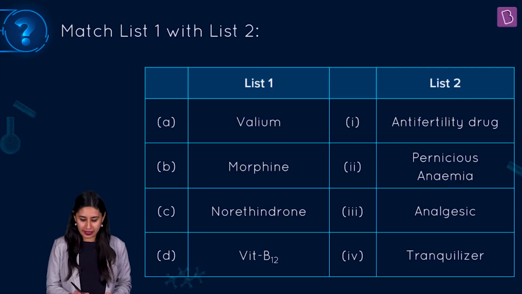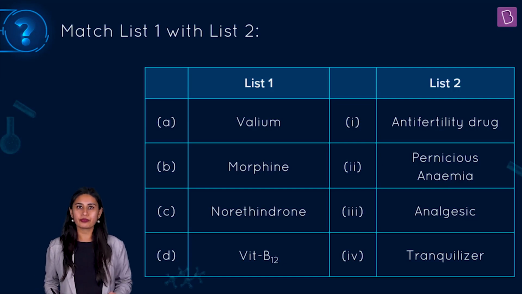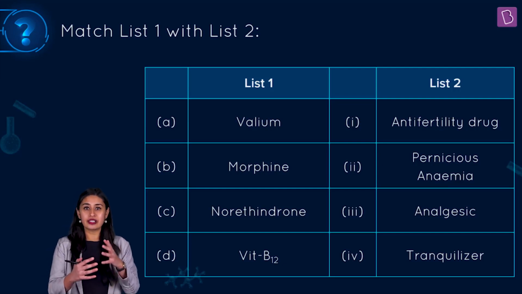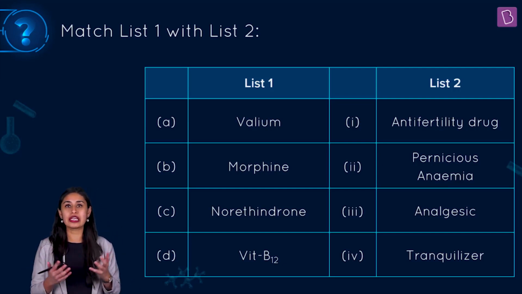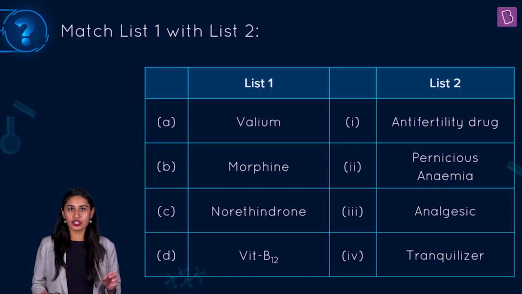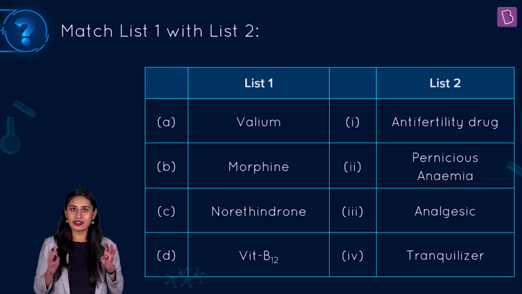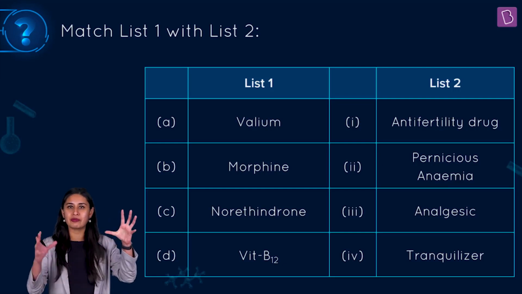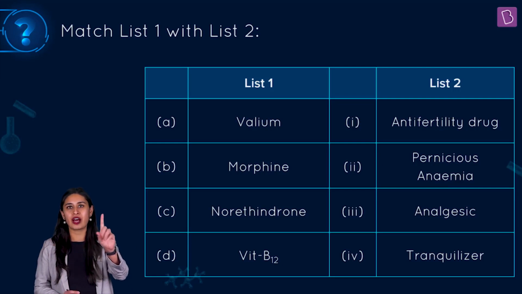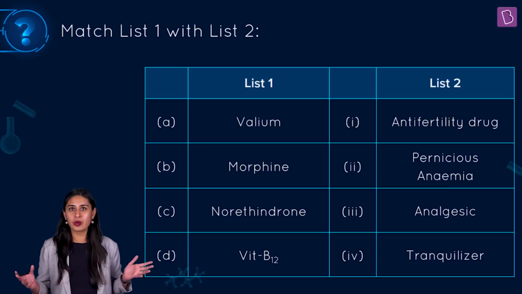What do we have? We have Valium, morphine, norethindrone and vitamin B12. Okay, so we have to match. So again, a match the column is coming. You can see why this paper becomes important for us: we understand the way the framing of questions is. Match the column are beautiful questions because something that can go into 4 different questions can be condensed in a match the column and asked as one single question. That's why match the column are concise and beautiful, right?